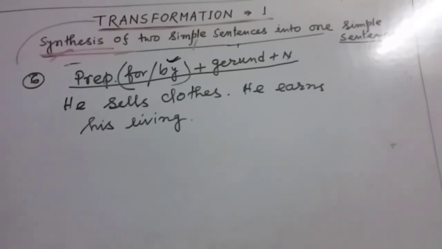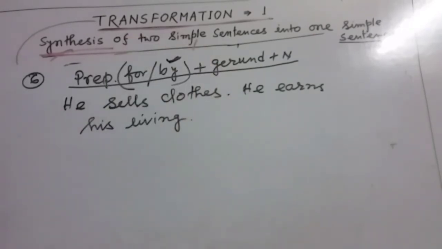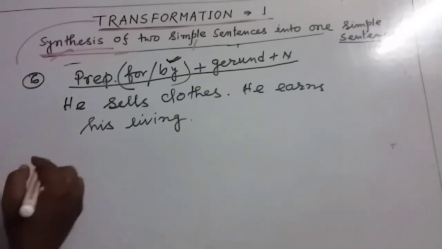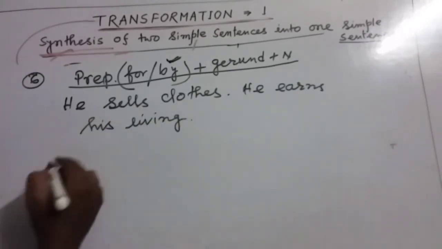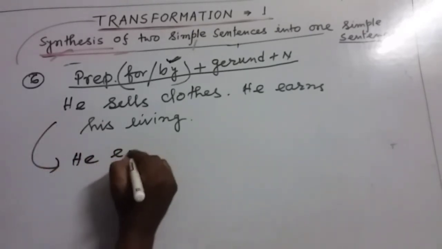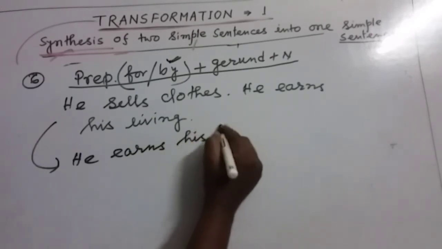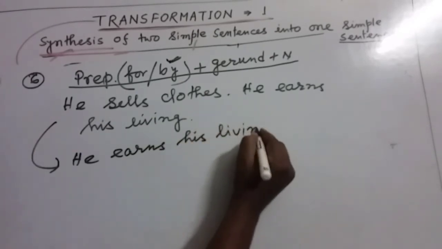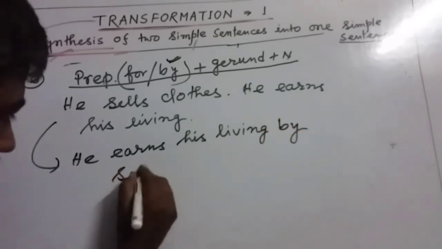Now, by using this structure, here we will use the preposition by. By using this structure, we can rewrite it. So he sells clothes, he earns his living. So we can write down: he earns his living by selling clothes.